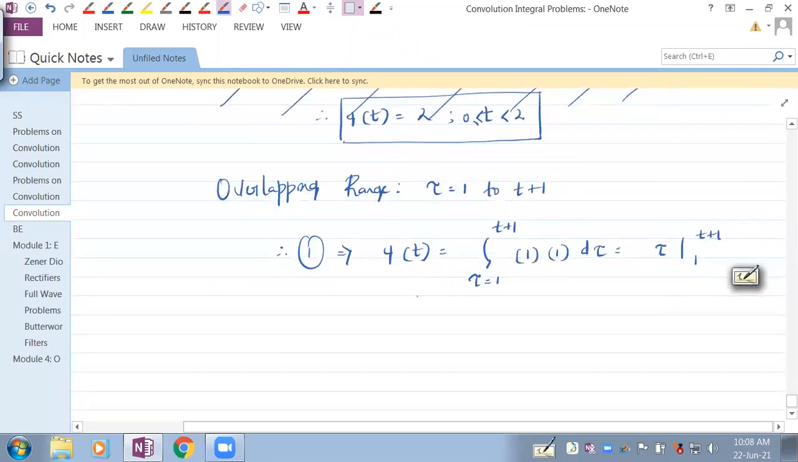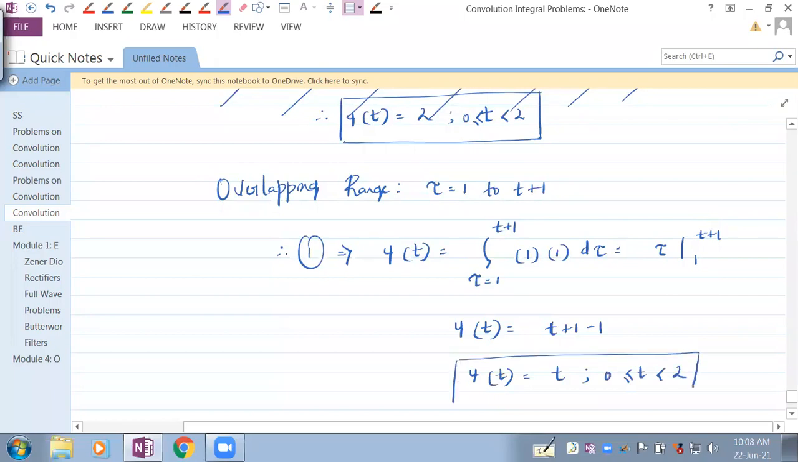So tau now goes from 1 to t plus 1, which means that y of t equals, oh sorry, t plus 1 minus 1. So y of t is t for t greater than or equal to 0 and less than 2. Is it okay with you?